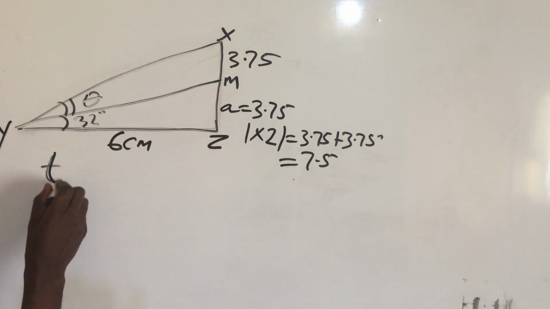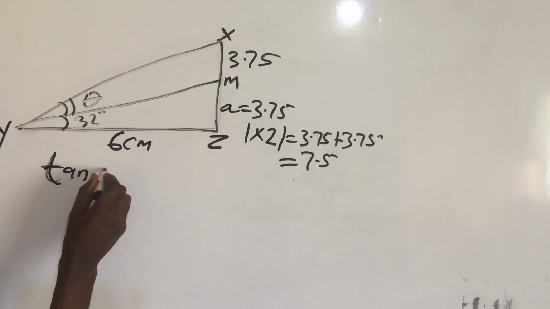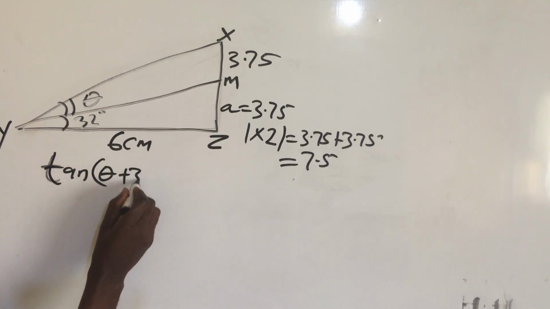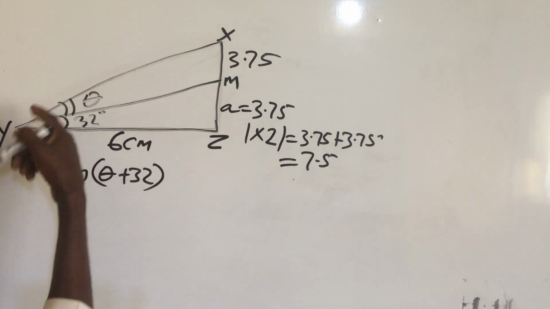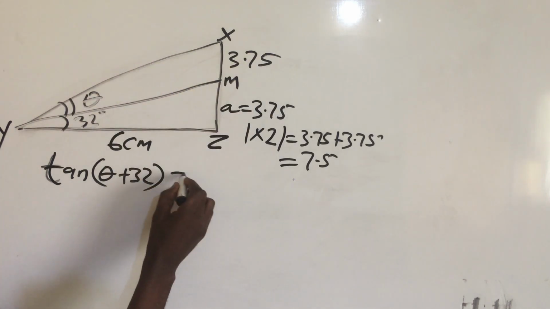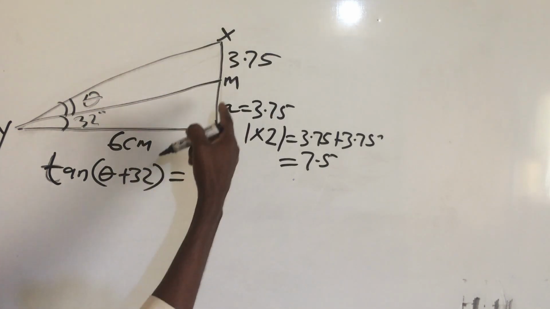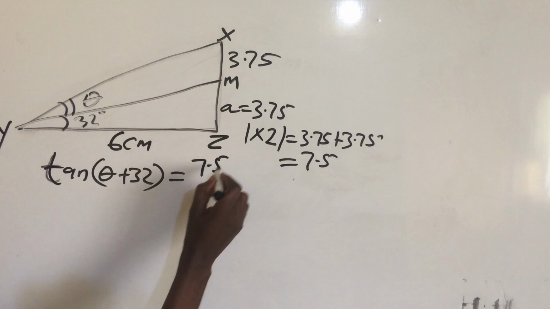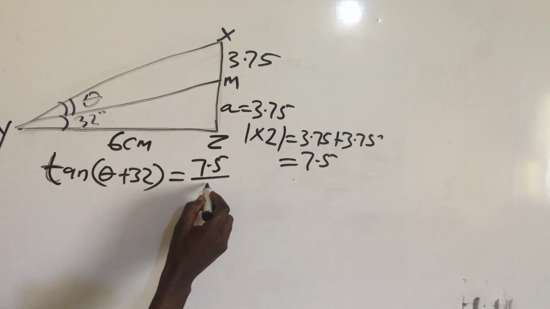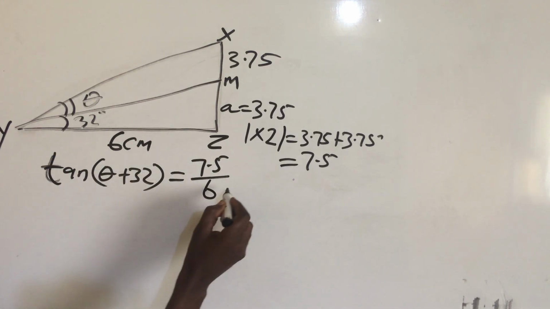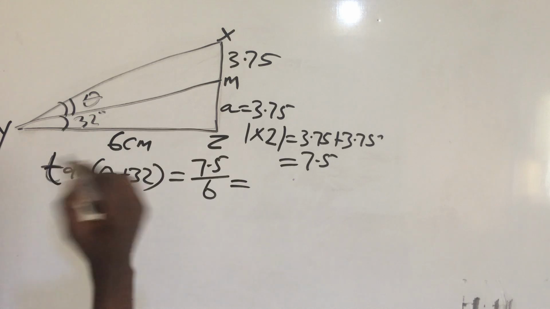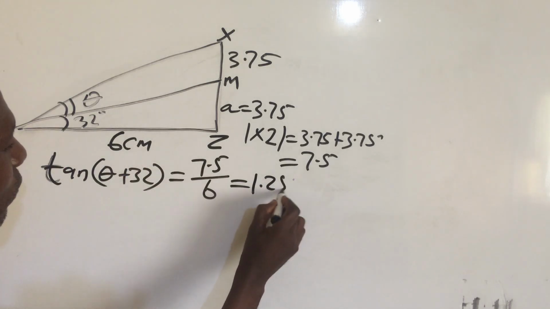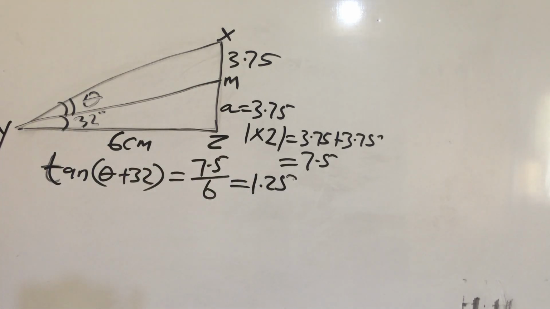It will now be tan of theta plus 32 because I'm using all of the triangle now, equals 7.5 over here, which is opposite, then divided by 6, which is adjacent, equals 1.25 when you divide them.